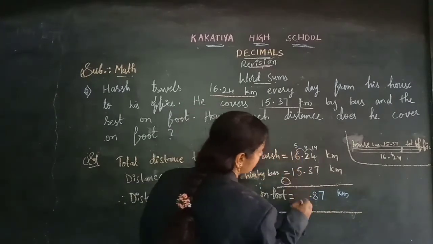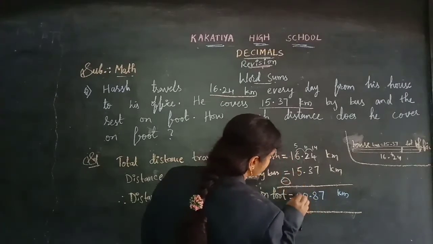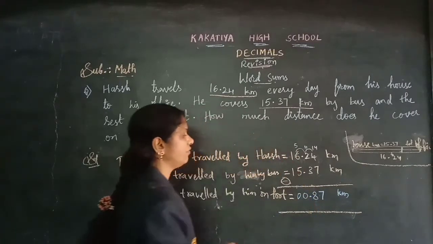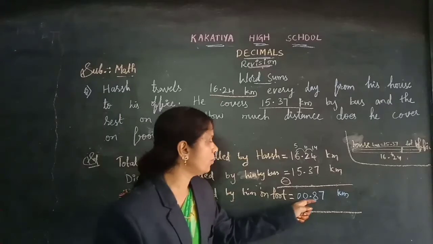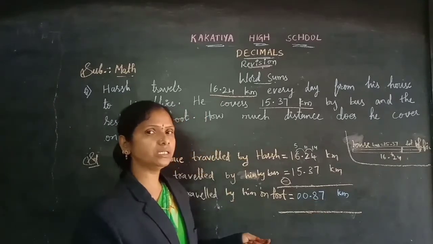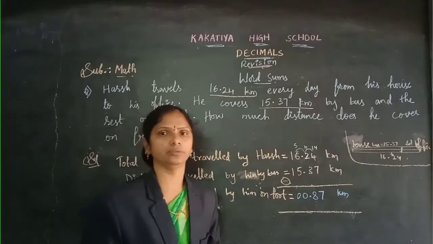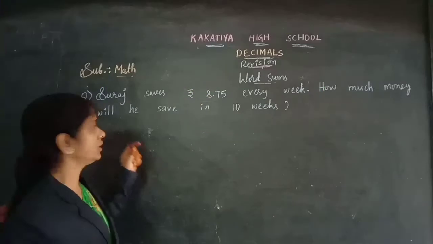Now 5 minus 5, 0. 1 minus 1, 0. So he is traveling 0.87 kilometers on foot.